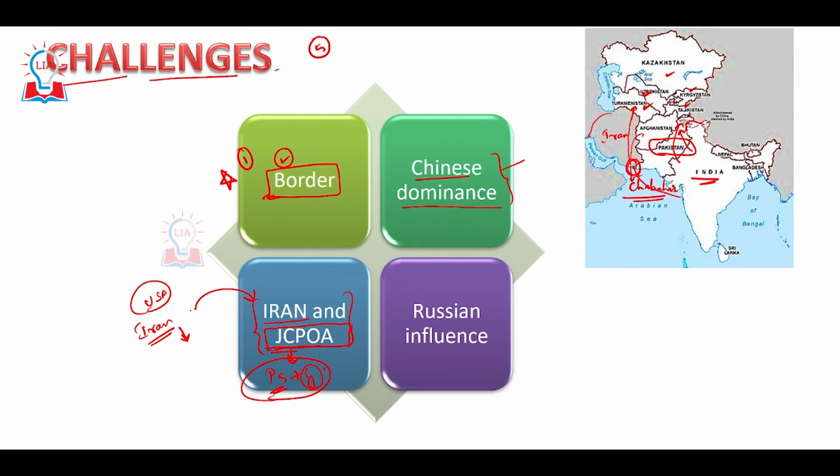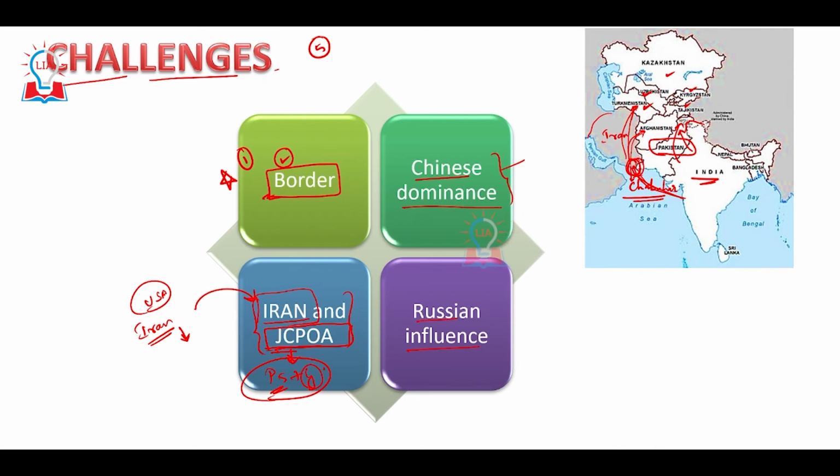When economic sanctions were put on Iran, India was skeptical about having trade relations with Iran in order to reach Afghanistan and Central Asia. If the sanctions are lifted on Iran and India is allowed to reap the benefits of the Chabahar port to its fullest, then it will be a boon for India in order to deal with Afghanistan and also Central Asia. I think you have followed till here.